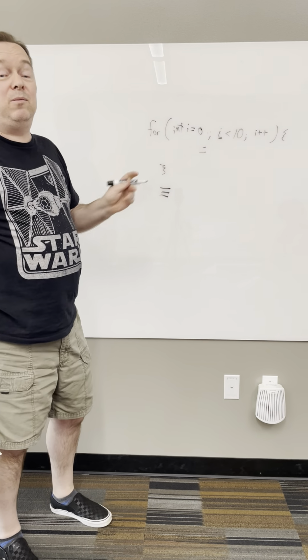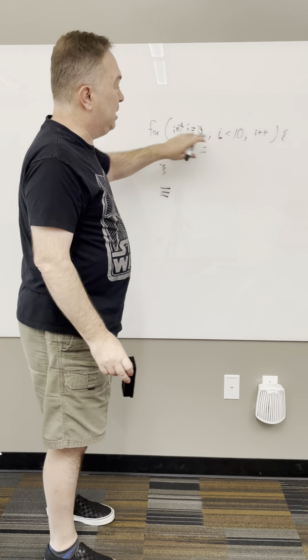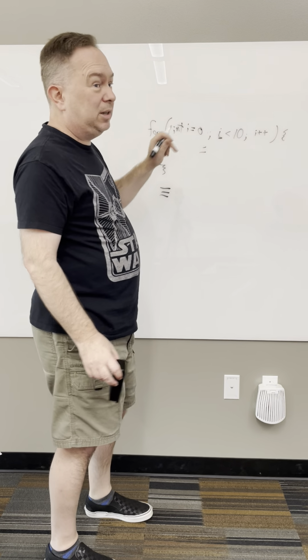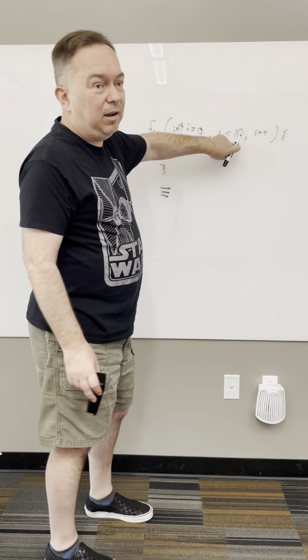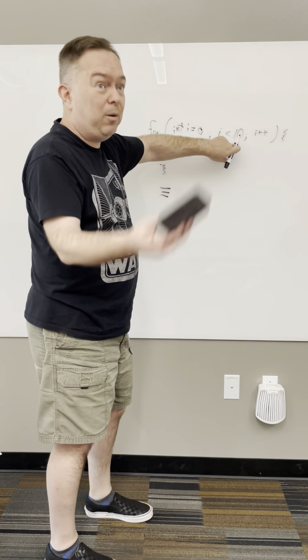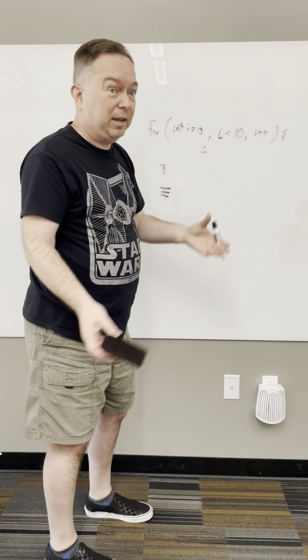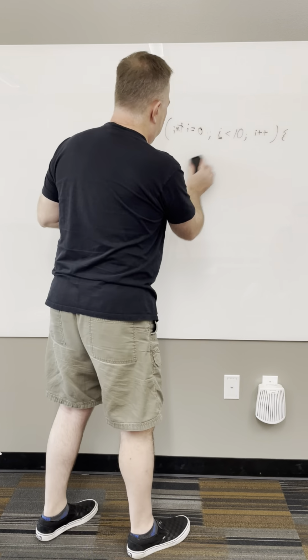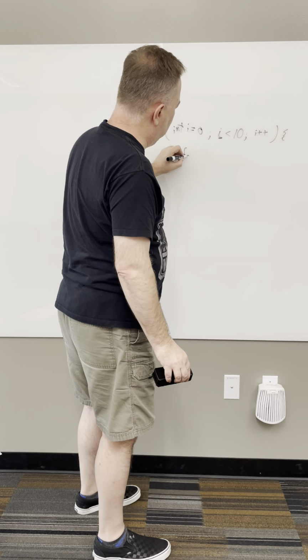All right, and again, we're going to keep it simple because this is an introductory book, but these can get quite sophisticated. You can initialize multiple variables. It doesn't just have to be one. You can have a very sophisticated condition like we saw with ifs and whiles. And this doesn't have to simply increment. It could do all kinds of other things. All right. The one thing I will tell you before we move on, this is completely kosher.